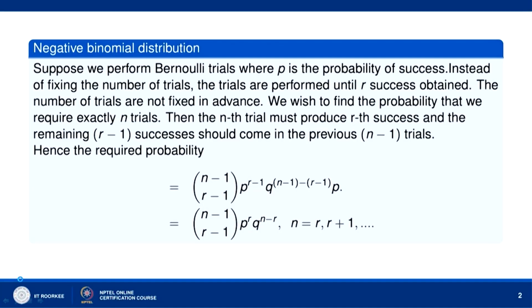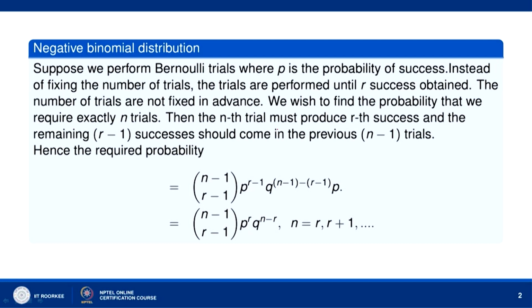Suppose we perform Bernoulli trials where p is the probability of success in every trial. Instead of fixing the number of trials, let us assume that the trials are performed until r successes are obtained. The number of trials is not fixed in advance. We wish to find the probability that we require exactly n trials.